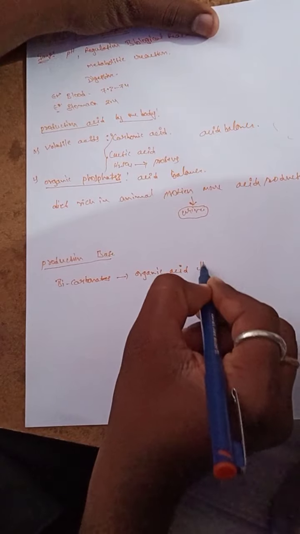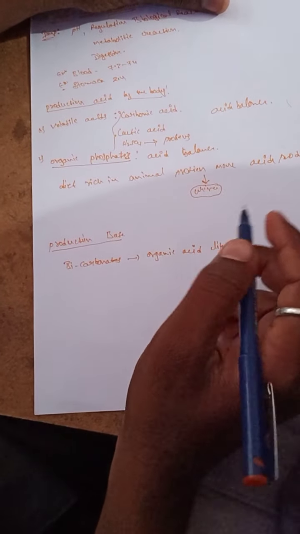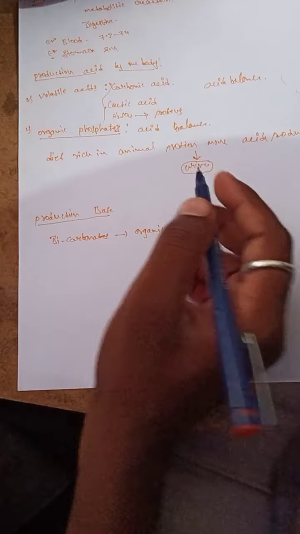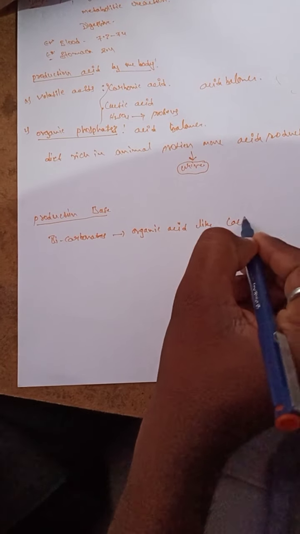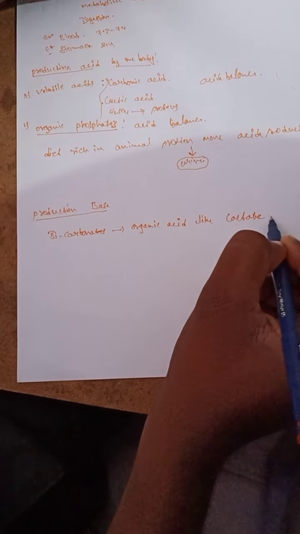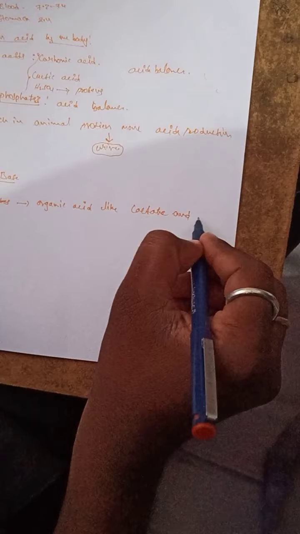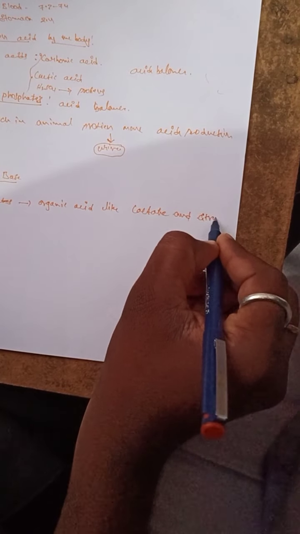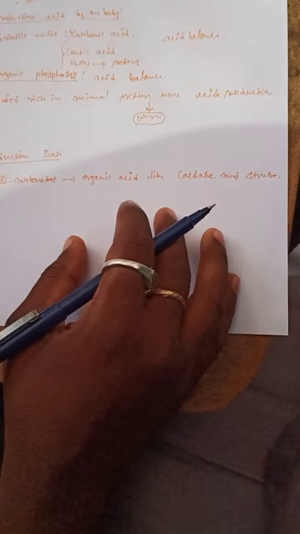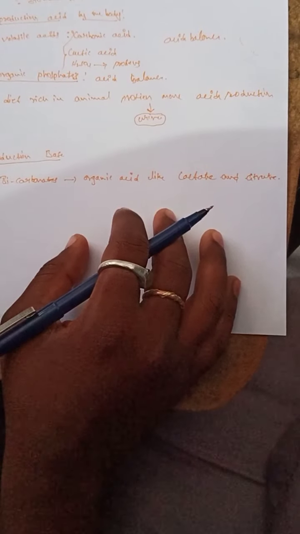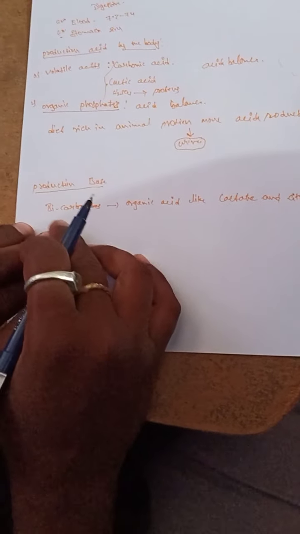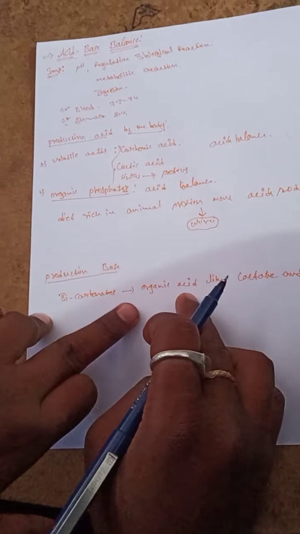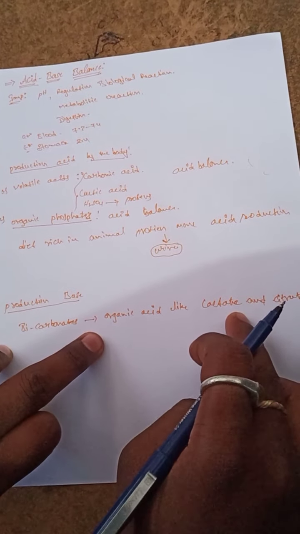What are these organic acids? Like lactate and citrate. So production of bases: the bicarbonates are produced from organic acids like lactate and citrate.